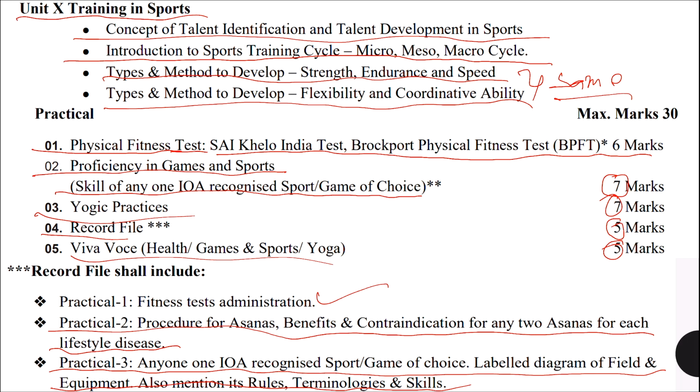Now there is no list. Any game you can choose which is recognized by the Indian Olympic Association, and you can write about that game. So what are you going to write in that practical file? First you have to write the labeled diagram of the field. Whatever the field is for that game, you have to make the diagram of that field, and the equipment required for that game. Then you have to mention the rules and regulations, terminologies, and skills of the game, how many skills are there in that game, everything you have to mention in the record file.